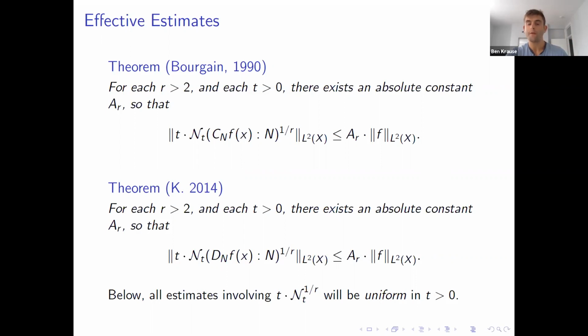And in what follows, all of the estimates involving these covering numbers are going to be uniform in the altitude. So no matter what t you pick, no matter how skinny you make your balls, it still costs t to the negative r many balls on average to cover the orbit of your Cesaro means.